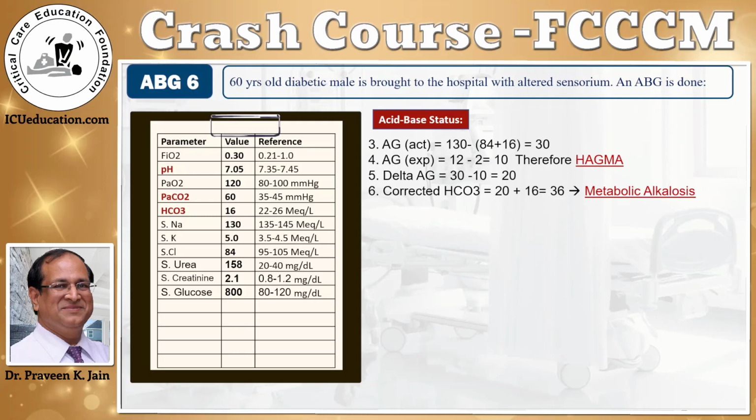metabolic acidosis. In every patient of high anion gap metabolic acidosis, you should calculate corrected bicarbonate. But to do that, you must first calculate the delta anion gap, which is 30 minus 10, 20. If we take this delta anion gap and add it to the actual bicarb, which is 16, we get the corrected bicarb of 36. Now this is much higher than 24, and therefore there is an underlying hidden metabolic alkalosis. So what we find is this patient actually has a triple acid-base disorder, an acute respiratory acidosis, high anion gap metabolic acidosis, and metabolic alkalosis.